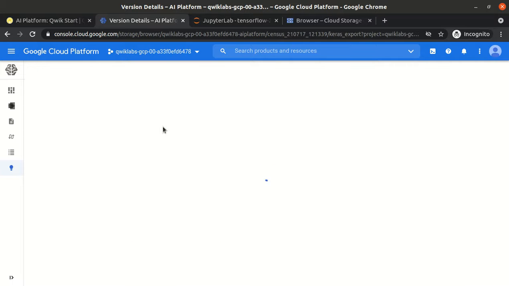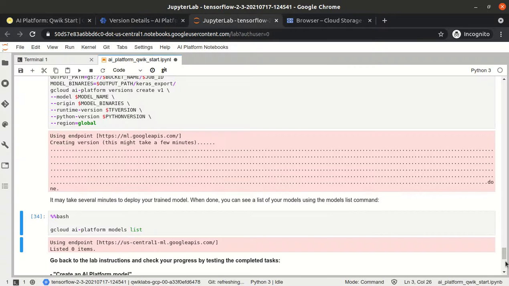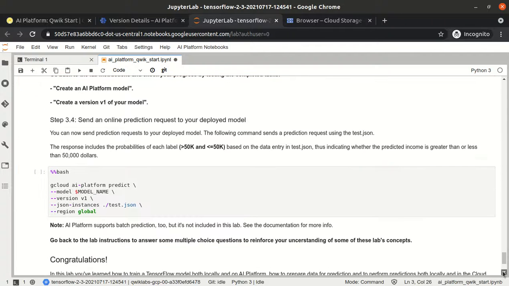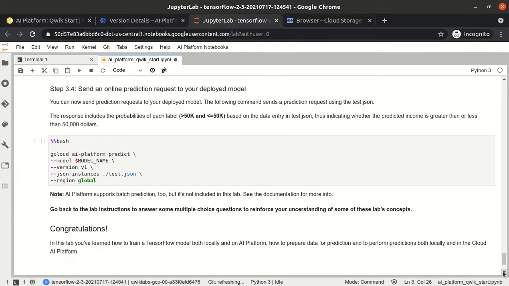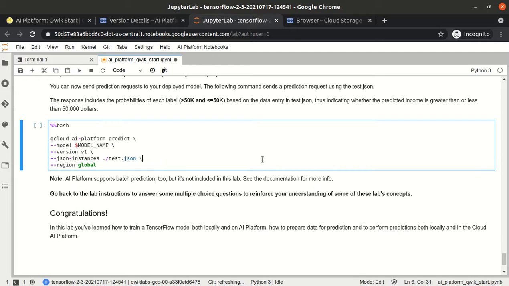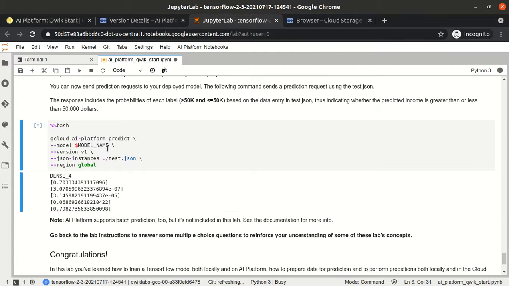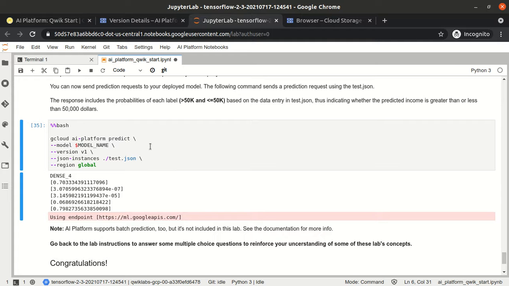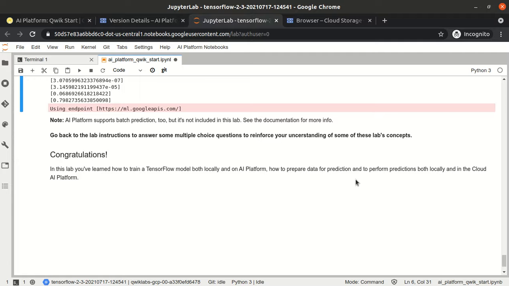If we click on this, okay, so now we can use the predict functionality, and we will use the particular model name which we saved. Yeah, that's the end of the lab.